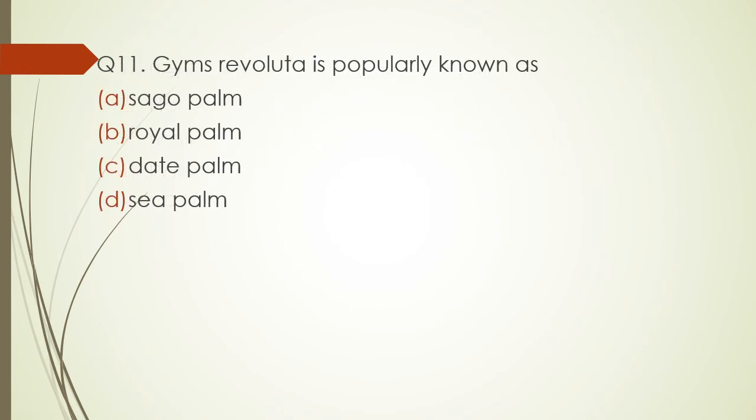Question number 11. Cycas revoluta is popularly known as sago palm, royal palm, date palm or sea palm. The correct answer is option A, sago palm.